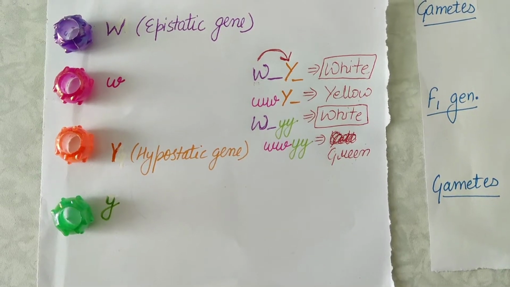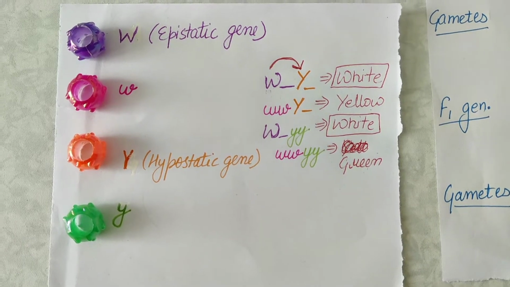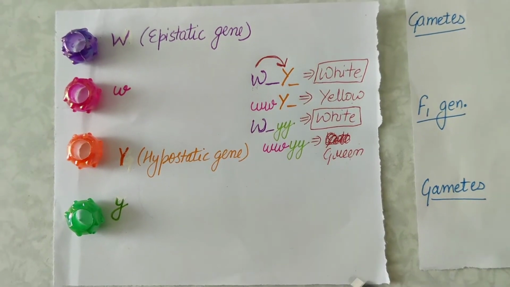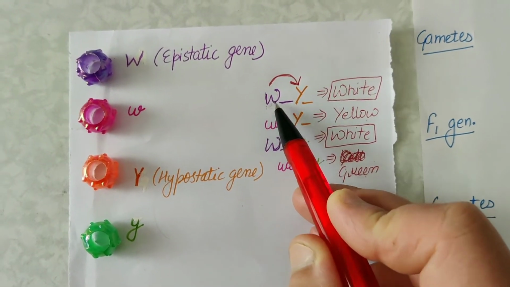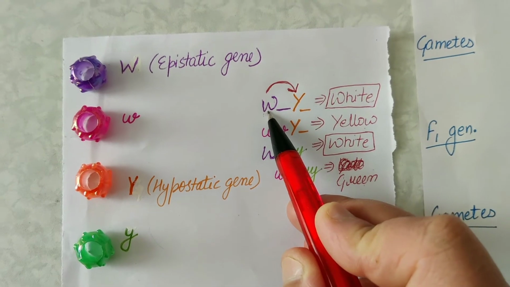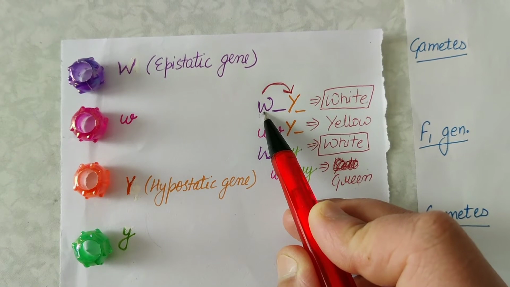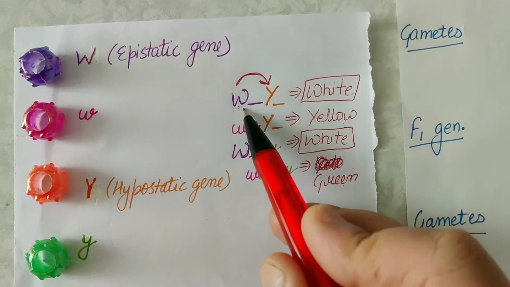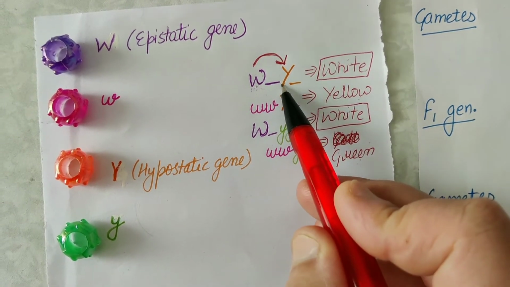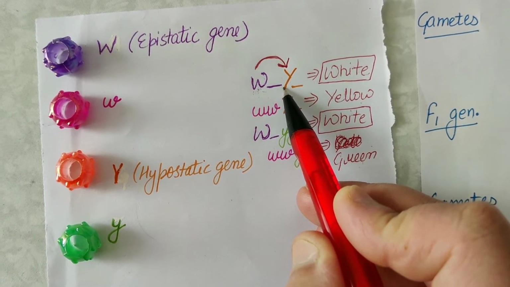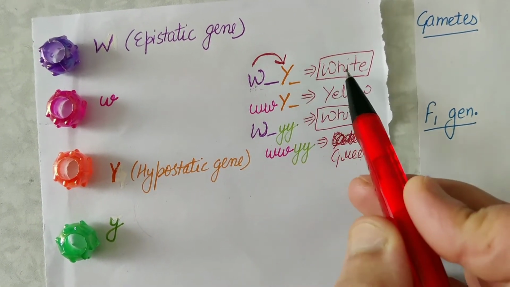In case of Cucurbita pepo, there are two sets of genes that control it. Here I have represented them as W and Y. What is dominant epistasis? Dominant epistasis is when a dominant allele at one locus, here I have taken it as W, produces a certain phenotype regardless of the allelic condition at the other locus. So in case of summer squash, whenever W is present, irrespective of whether the dominant or the recessive form of the other gene is present, the fruit will always show a color that is white.